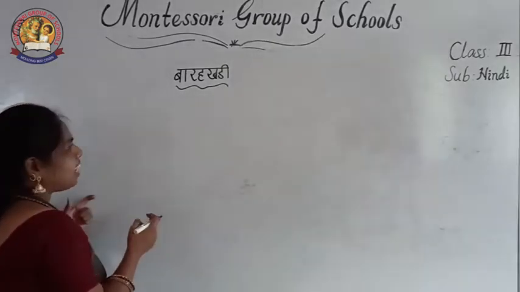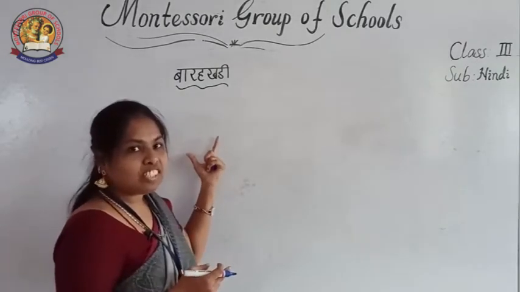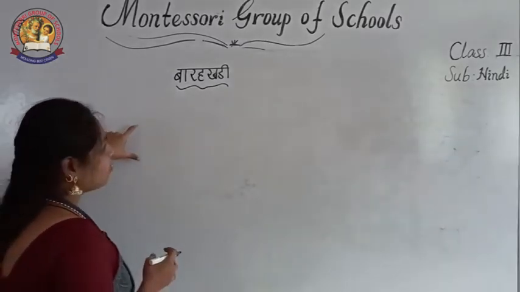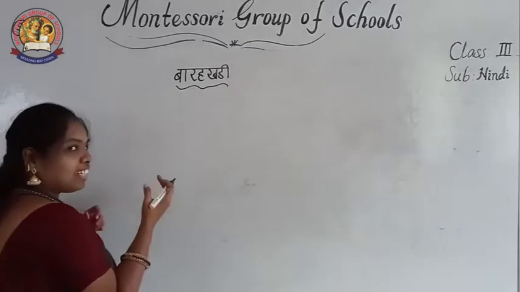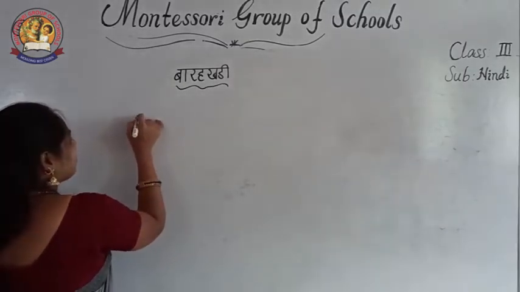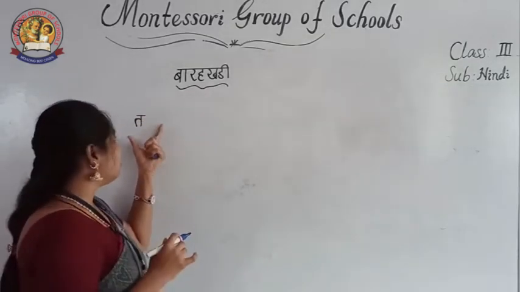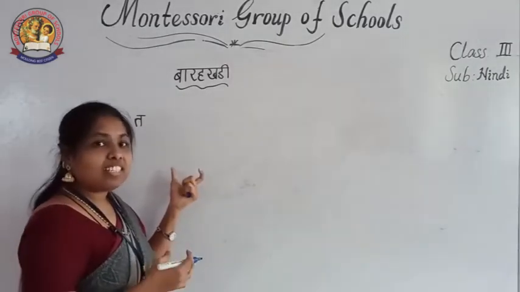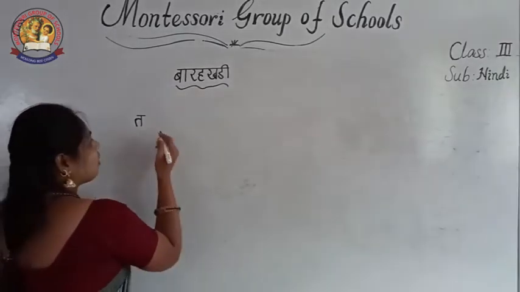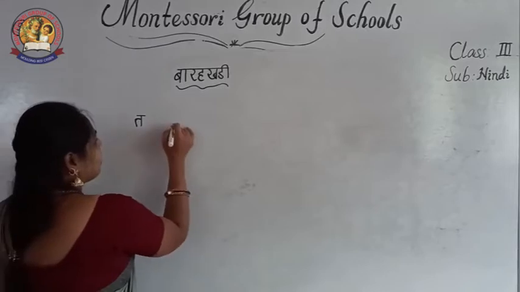Now see barakdi also, yesterday I finished up to ana. Then next after ana, what is the letter? Ta, tha, da, dha, ana. Then ta. What I told you yesterday, I explained two types of barakdi: how we are writing the easy method and how we are writing the regular method. Okay, regular first I will explain, then the easy method I will show. Okay, then ta,